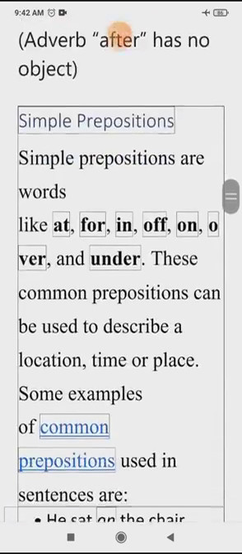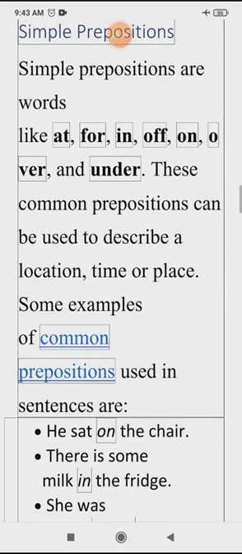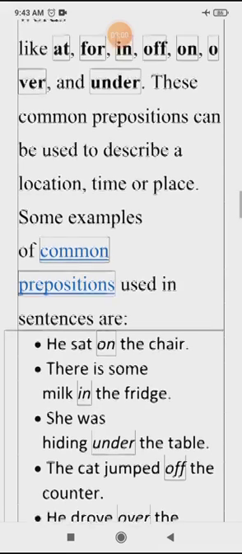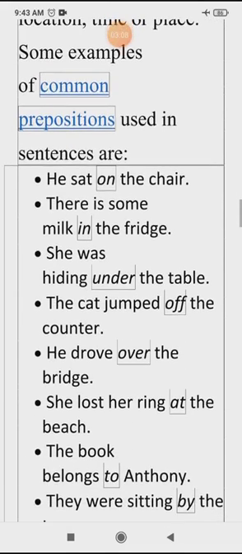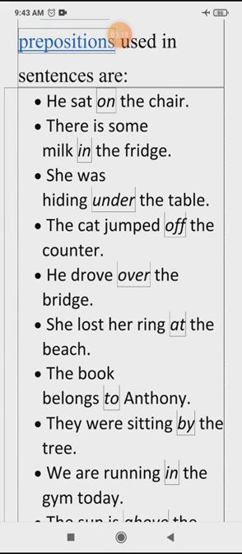Now, some simple prepositions are words like at, for, in, of, on, over, and under. These common prepositions can be used to describe a location, time, or place. Some examples of common prepositions used in sentences are: He sat on the table. There is some milk in the fridge. She was hiding under the table. The cat jumped off the counter. He drove over the bridge.